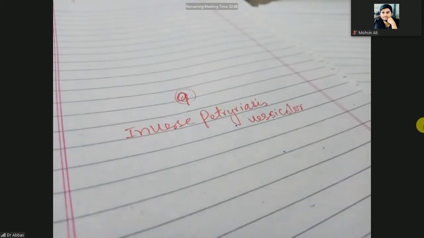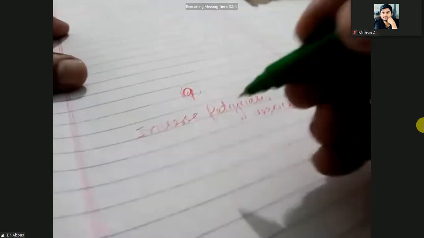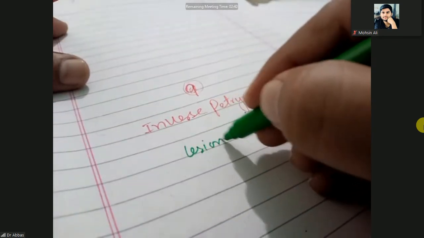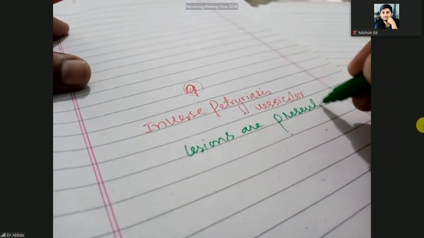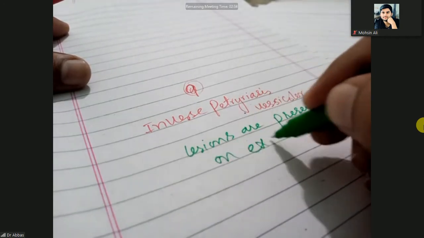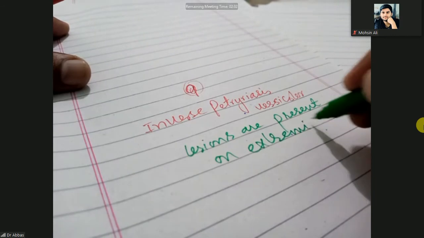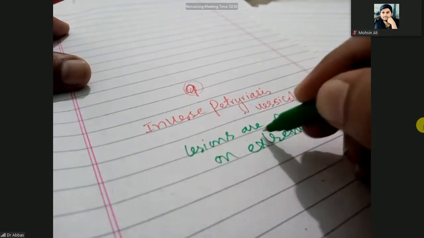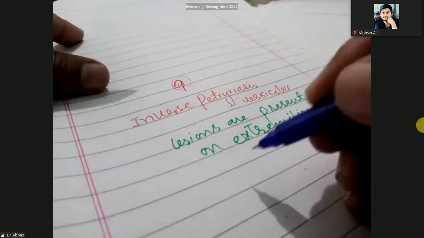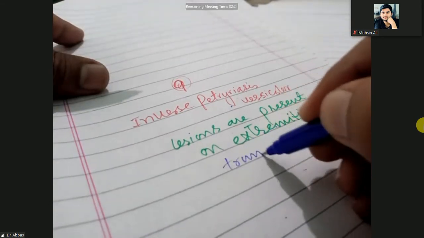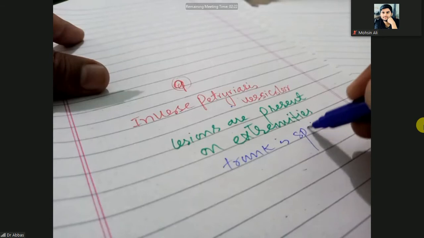It means the lesions are present on extremities. Here the site is going to change and the trunk is spared.